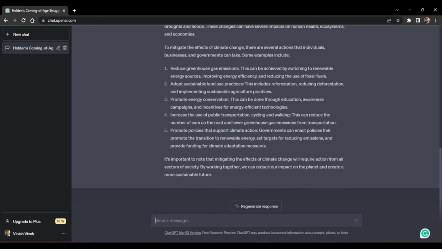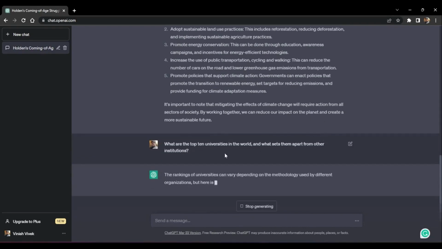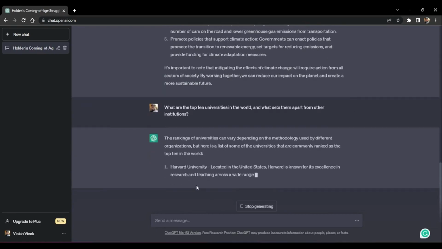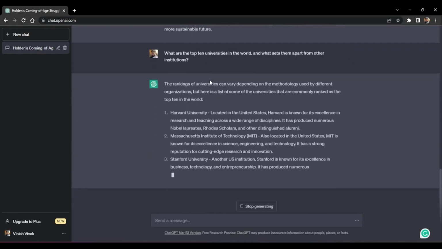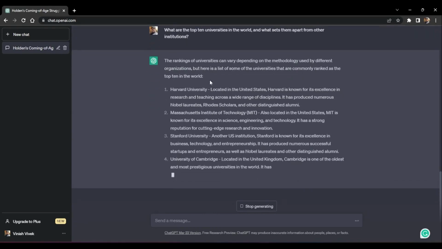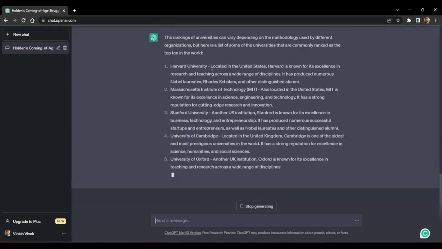Apart from this, there are many other things that you can do with ChatGPT. Like, for example, let's say you're trying to find a university that you want to study in, and you want to just know what are the top universities. So then we can just write, what are the top universities in the world and what sets them apart from the other institutions? And ChatGPT will immediately let you know what are the top universities. And you can actually go deep into this conversation with ChatGPT and actually mention what particular field you're looking for.